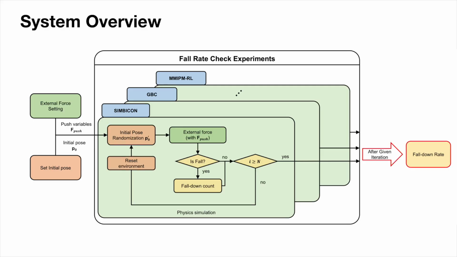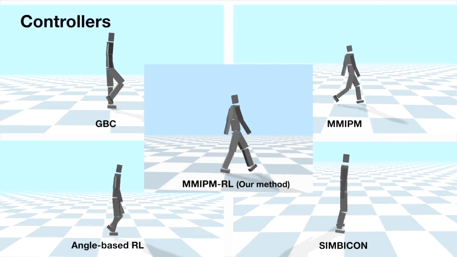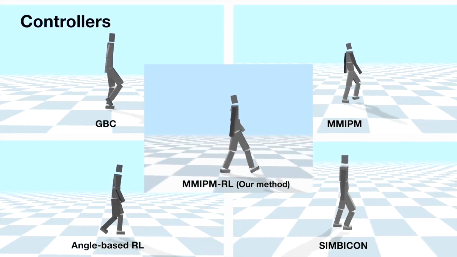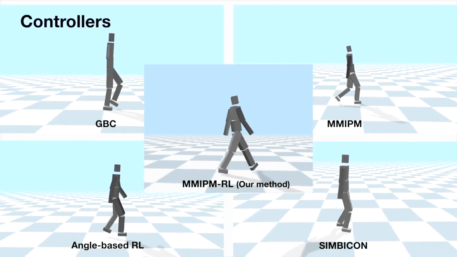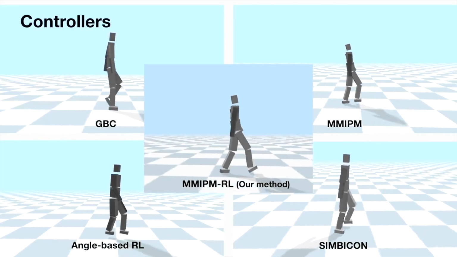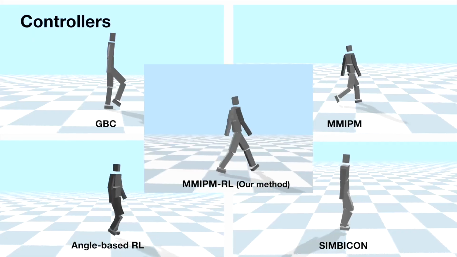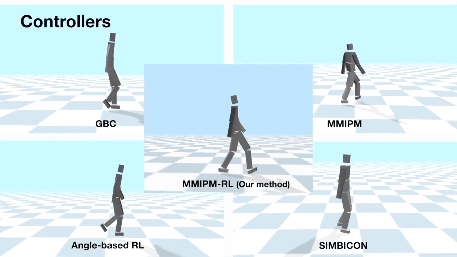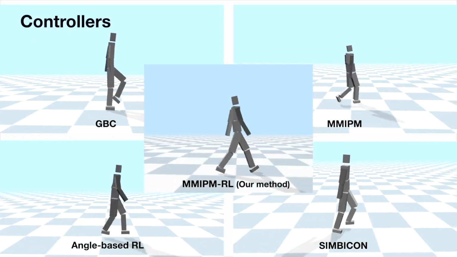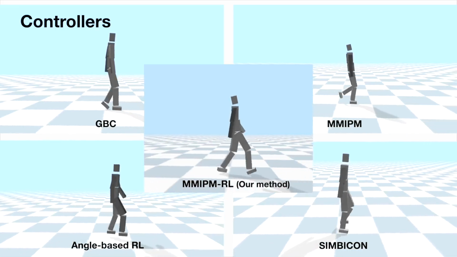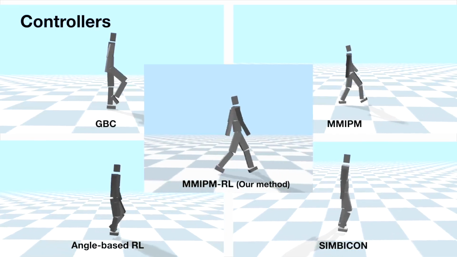After completing all variable configurations and controller executions, we evaluated and analyzed each controller's robustness and character based on the experimental results. We included a total of 5 locomotion controllers. The first 4 are widely used and well-established methods, while the 5th is a new controller proposed in this paper. This method is developed based on insights gained from the experimental results of the former controllers.